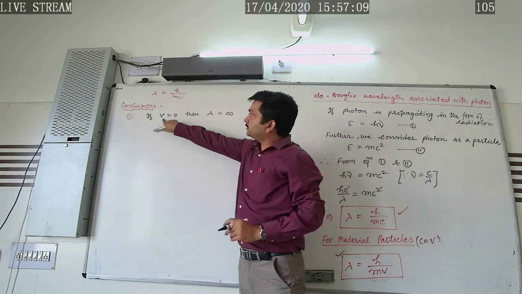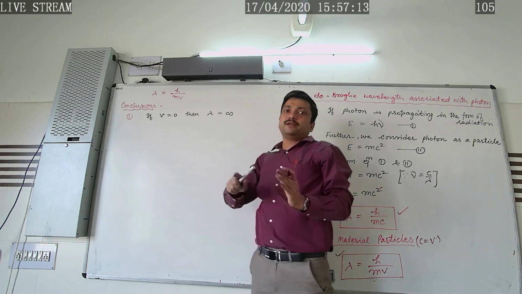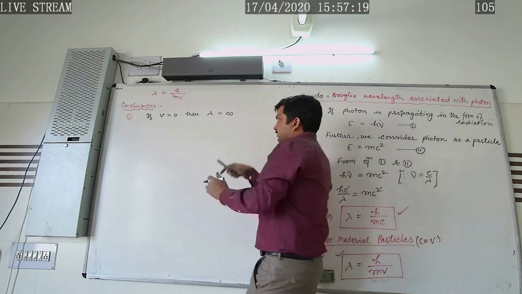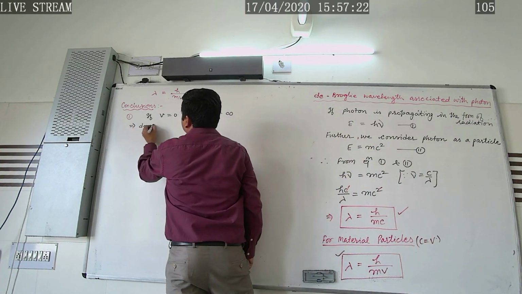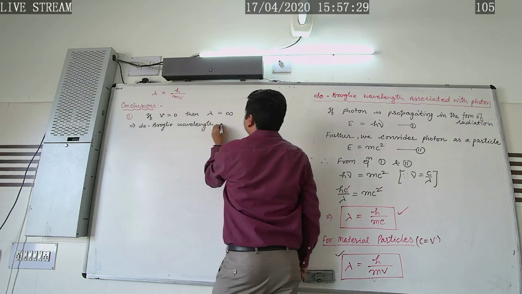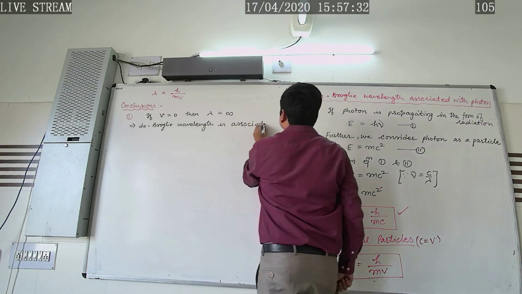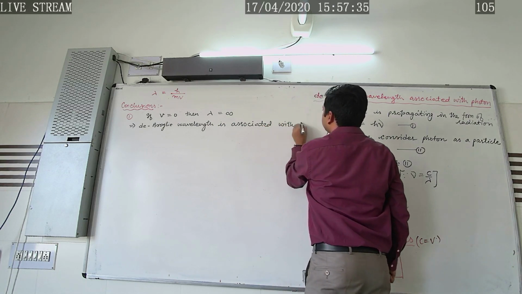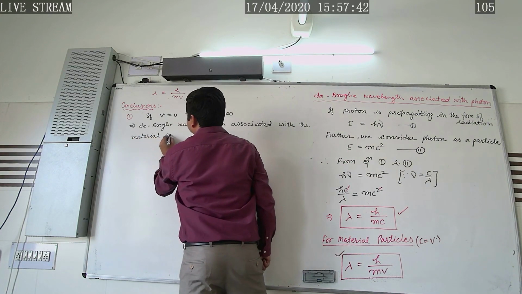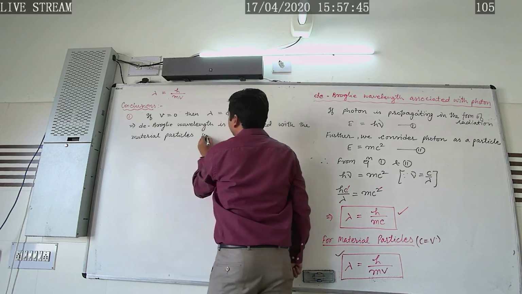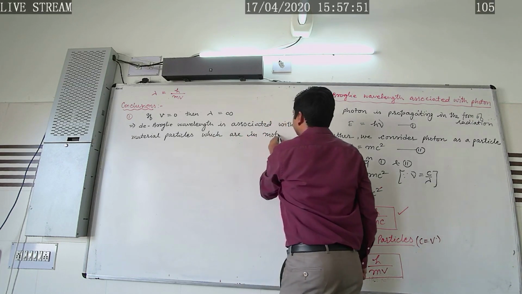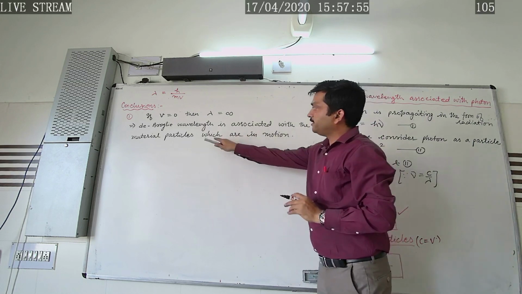That de Broglie wavelength is only associated with material particles which are in motion. It is not associated with particles which are at rest.